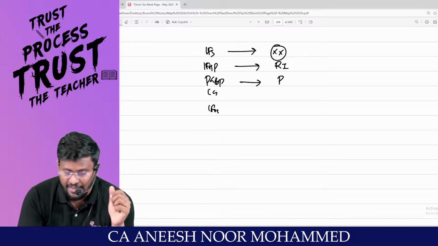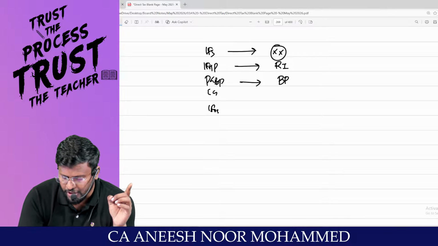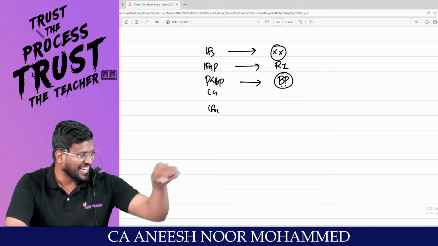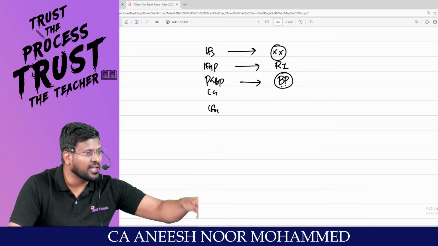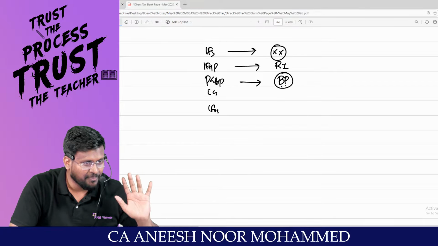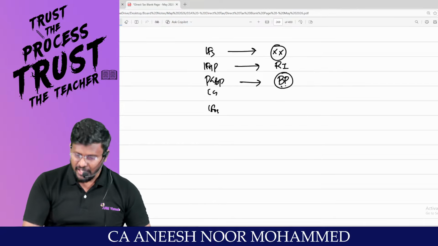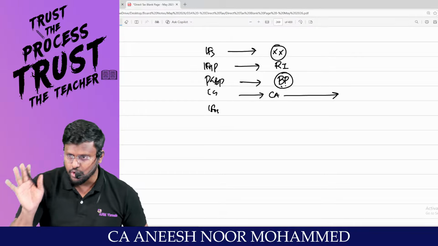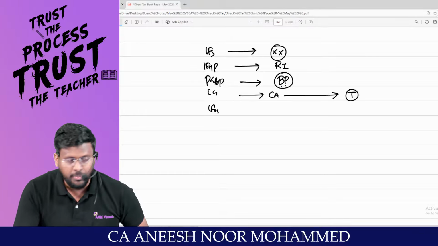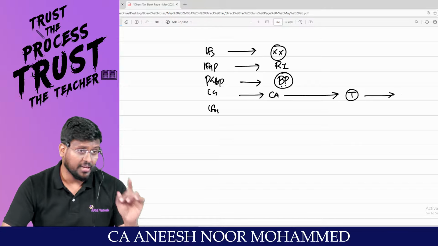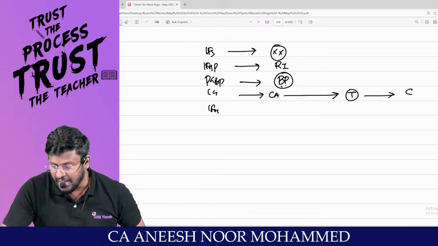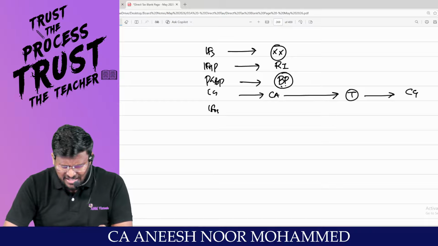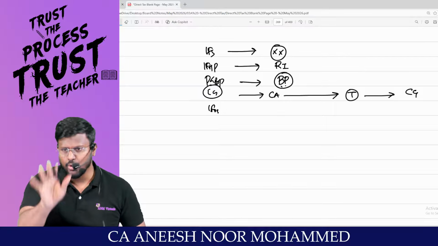If you are doing either business or profession, then the income will be taxable under the head PGBP. Am I right, sir? Sir, if you are transferring a capital asset, that means that should be a capital asset, and that capital asset should be transferred. Because of that, you will be having gain. That gain will be either short-term capital gain, which will be taxable under the what, man? Capital gain. You yourself tell me.